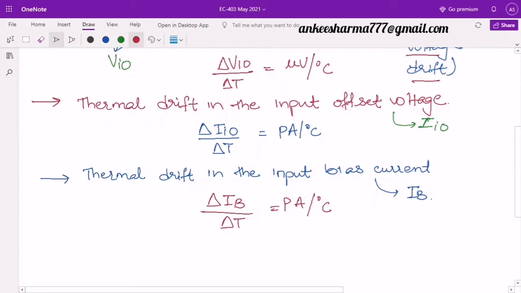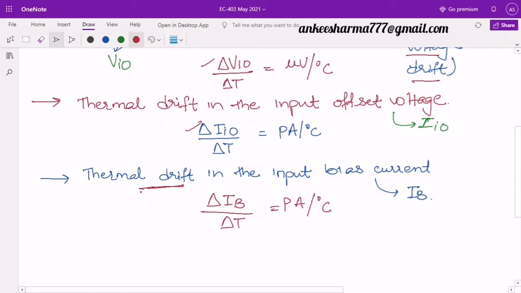Thermal means with respect to temperature, when we are having changes in either of these three values. Now again, the most important of these are delta VIO and delta IIO. Delta IB is not so important in case of thermal drift. We only take these two parameters. We always compensate for these two parameters.